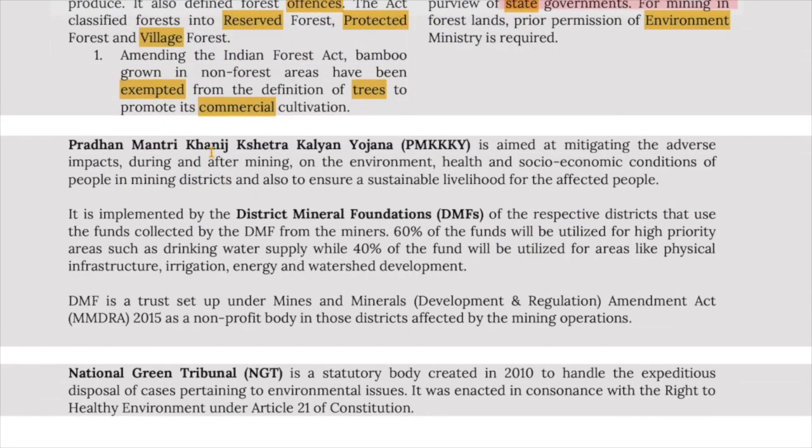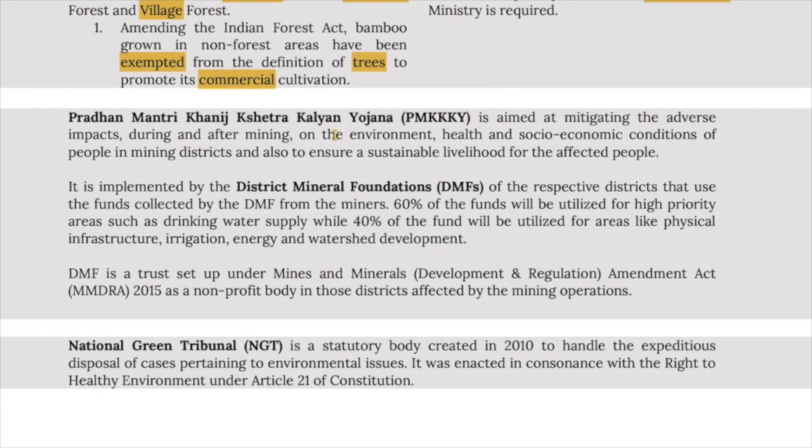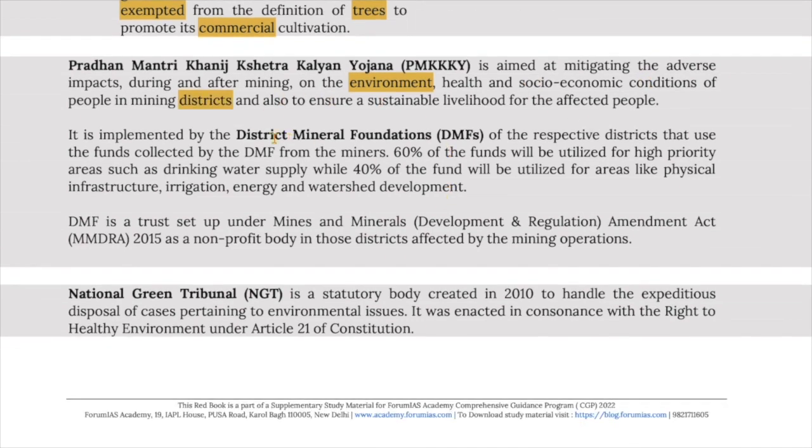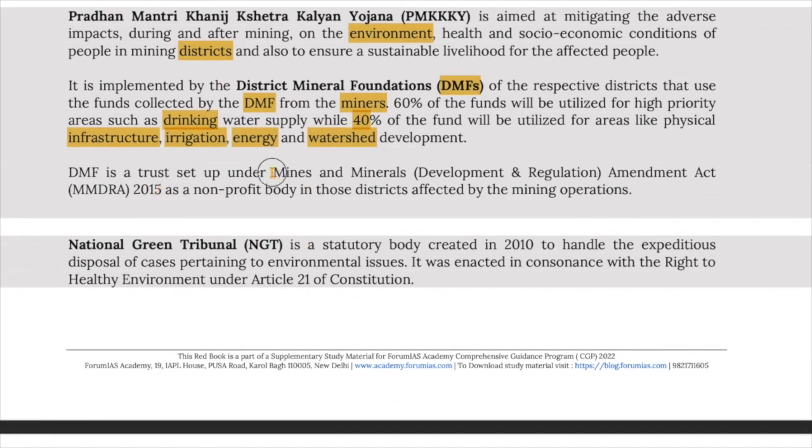Now, let's look at the Pradhan Mantri Khanij Kshetra Kalyan Yojana, that is PMKKY. It is aimed at mitigating the adverse impacts during and after mining on the environment, health, and socio-economic conditions of the people in mining districts, and also to ensure a sustainable livelihood for the affected people. It is being implemented by the District Mineral Foundations of the respective districts that use the funds collected by the DMF from the miners. Now, 60% of the funds will be utilized for high priority areas such as drinking water supply, and 40% of the funds will be utilized for areas like physical infrastructure, irrigation, energy, and watershed development. The DMF is a trust set up under the Mines and Minerals Amendment Act of 2015 as a non-profit body in those districts affected by mining operations.